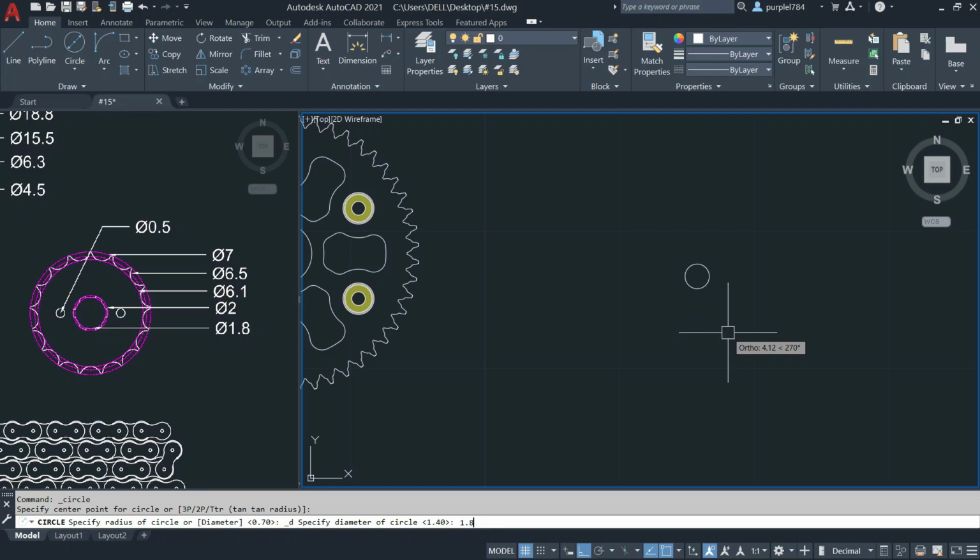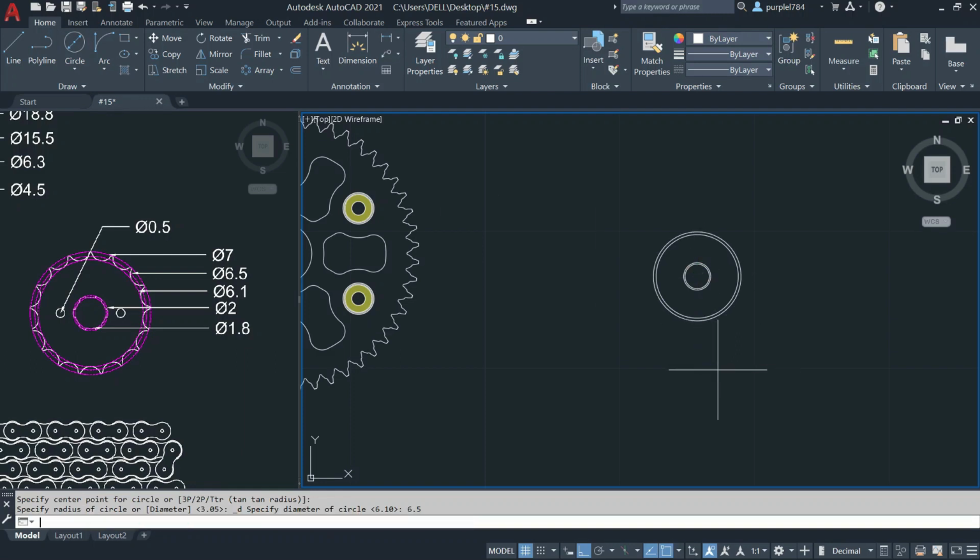Diameter is 1.8. Press enter. Click on the diameter again. This time diameter is 2. Enter. Then another circle is 6.1. Circle diameter is 6.1. That one is 6.5 and 7. Click on the circle diameter.